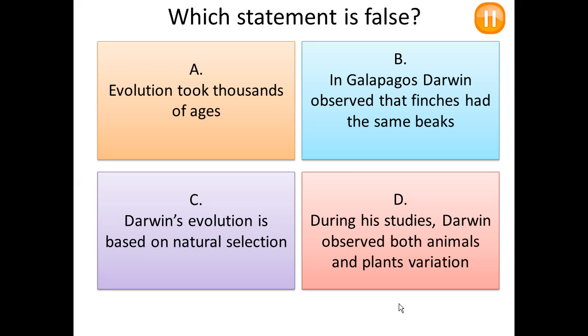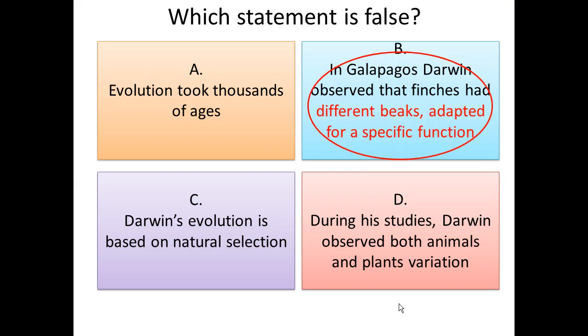Now, another little task. Which statement is false? You have 4 options. One is the false one. So go through them, pause the video, take your time, and we will check when you are ready. Brilliant. So which statement is false? And the false one is B. In the Galapagos, we observed that finches had different beaks adapted for a specific function.